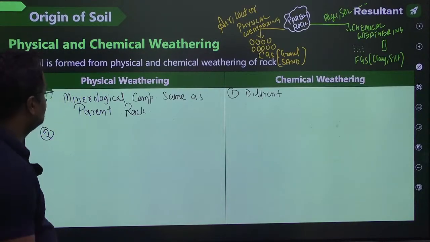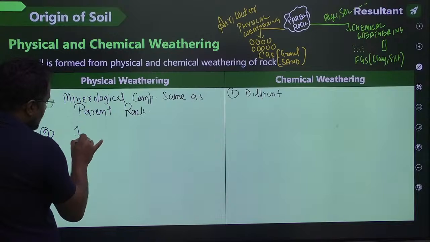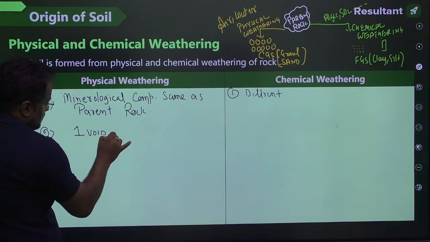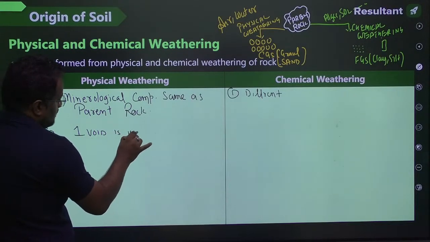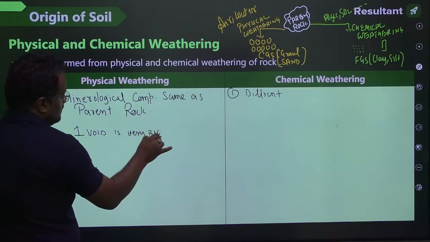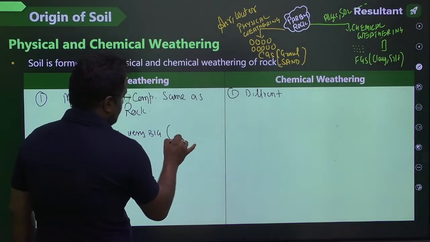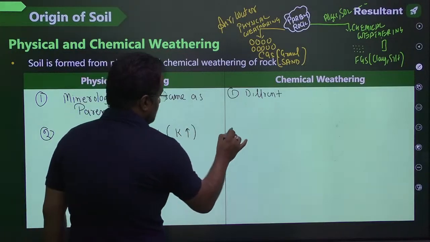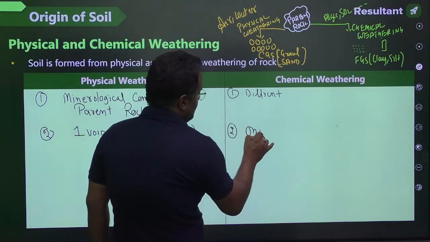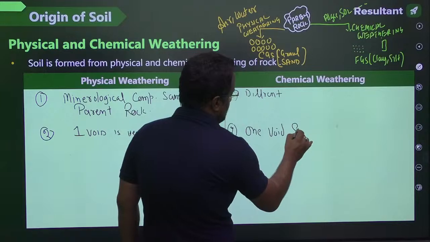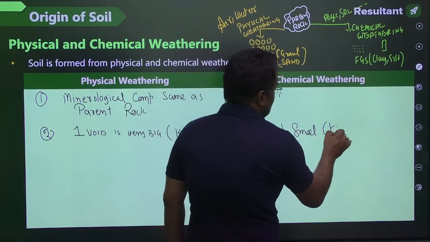Now guys, here one void is very big. Okay, so therefore permeability, what is permeability, I will be telling you. Here one void, if I talk, is small, so permeability will be less.